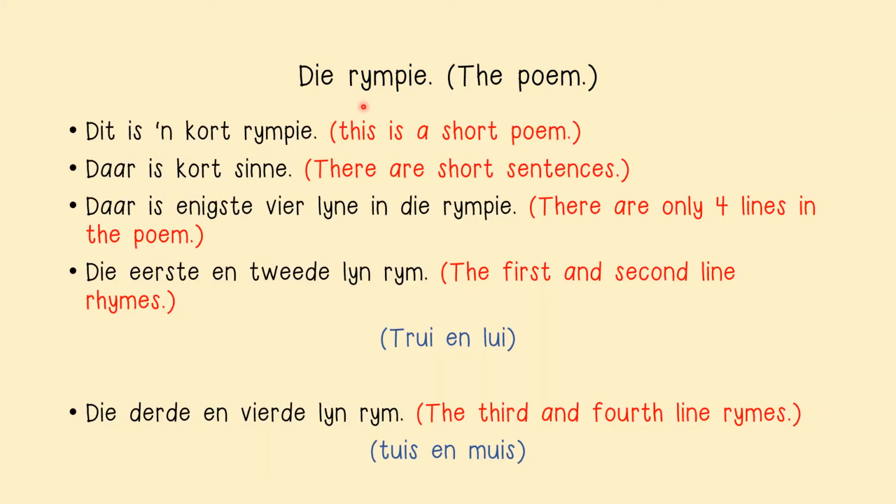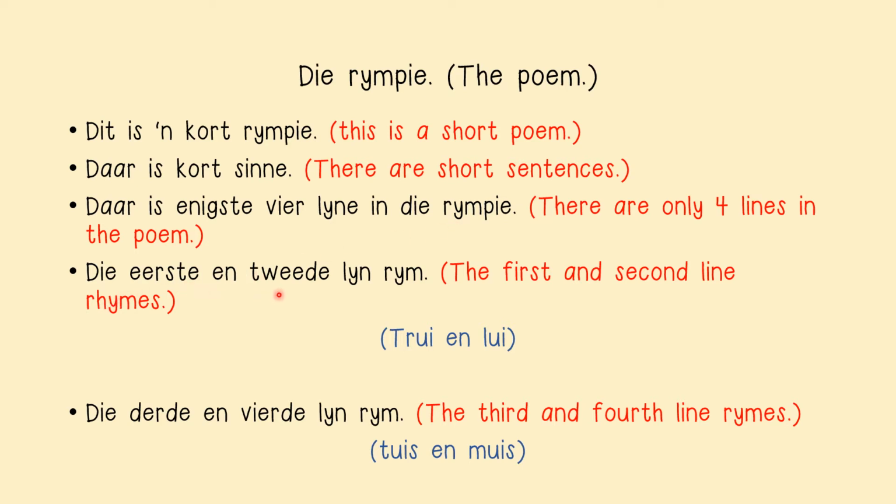Nou ons praat op die rympie. Now we will talk about the poem. Dit is 'n kort rympie. This is a short poem. Daar is kort sinne. There are short sentences. Daar is enigste 4 lyne in die rympie. There are only 4 lines in the poem.